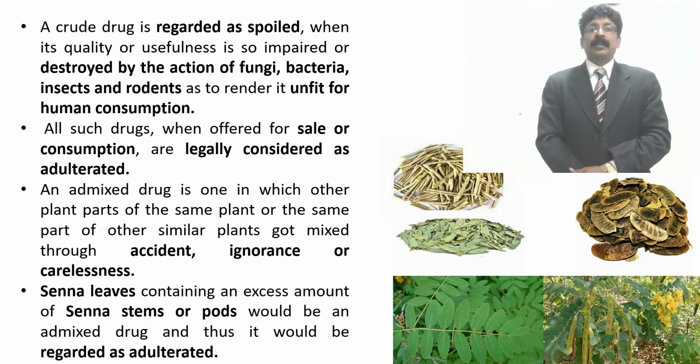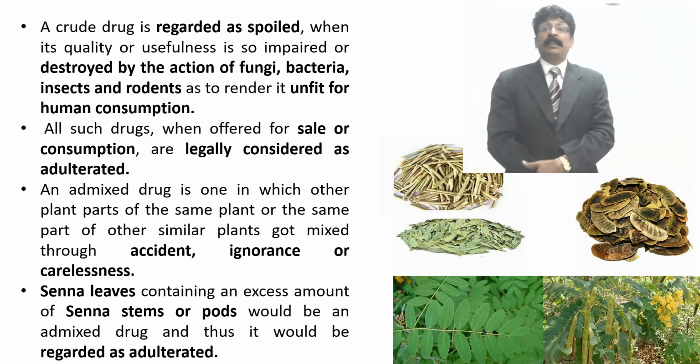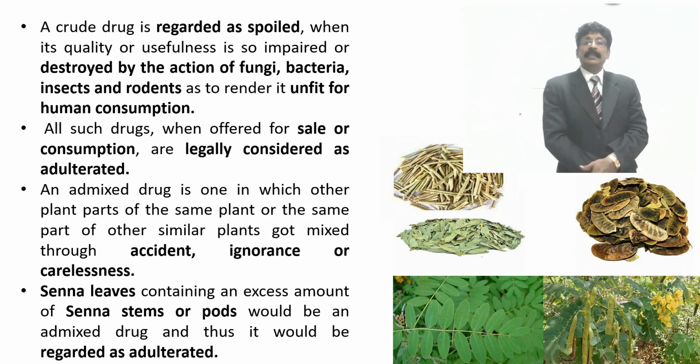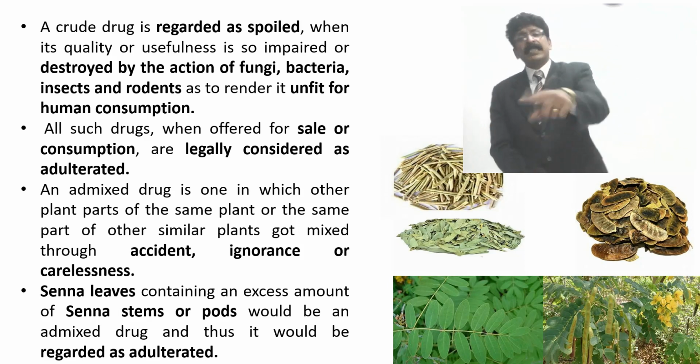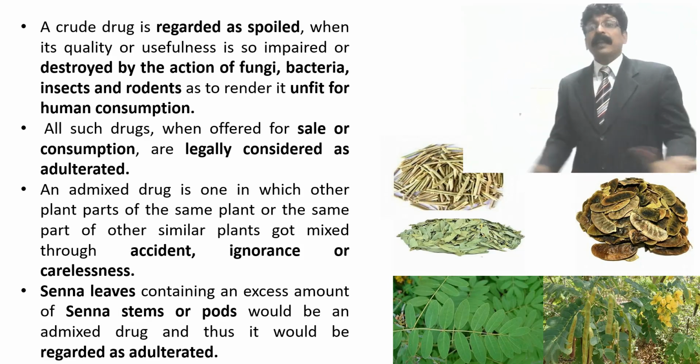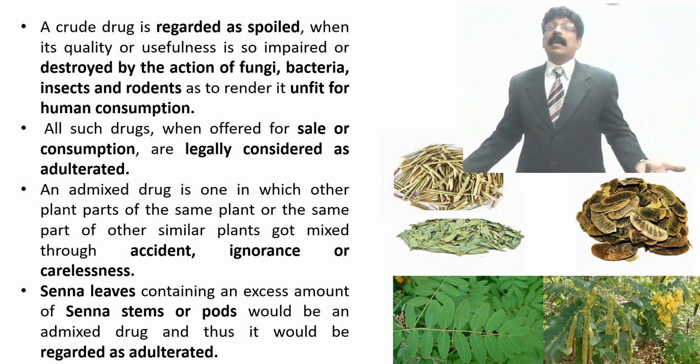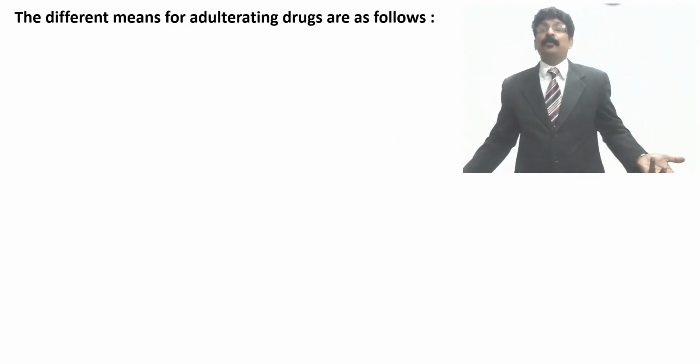So this is what I have shown by the picture, which is written here. Senna leaves containing an excess amount of senna stem or pods while collecting or drying would be an admixture to the drug, and thus it would be regarded as adulterated. It is not a pure leaf. Senna means leaf. When you write leaf, leaf should be there.